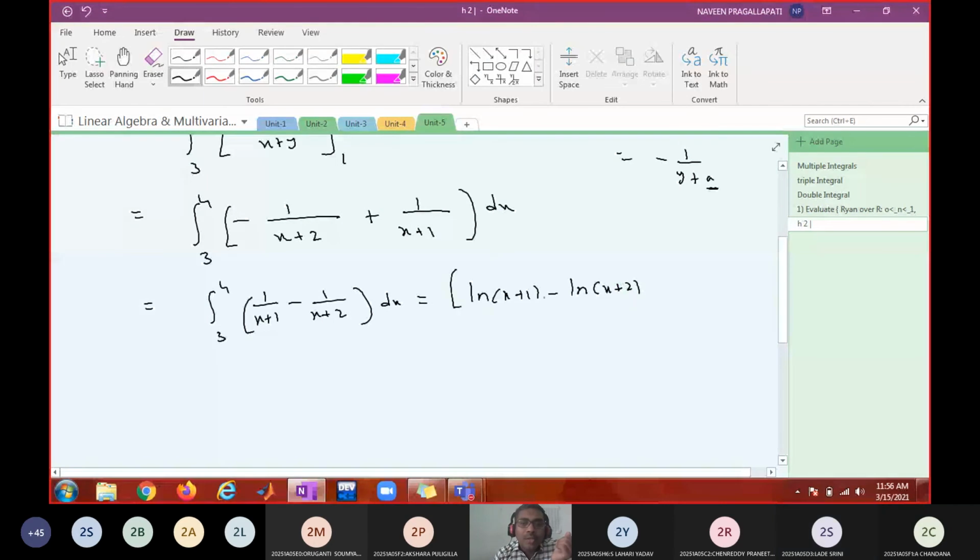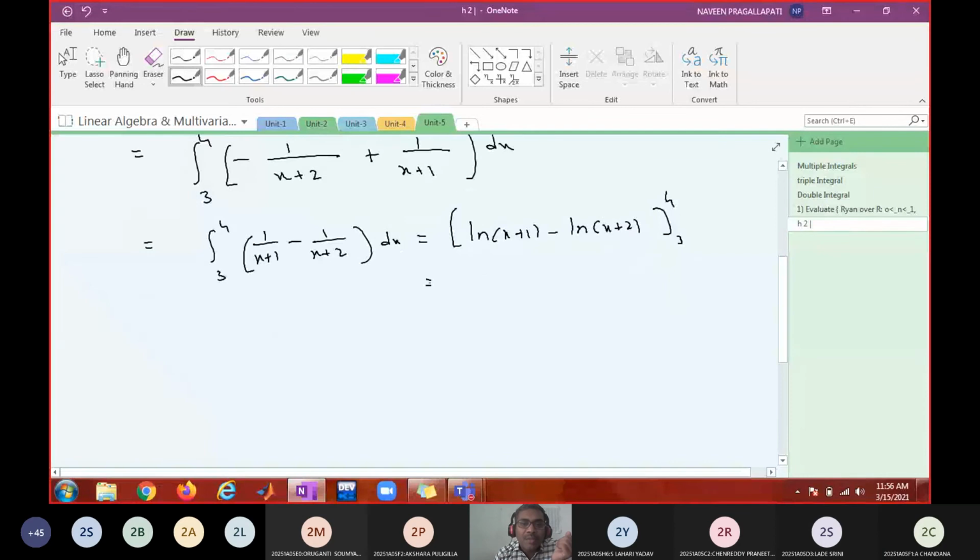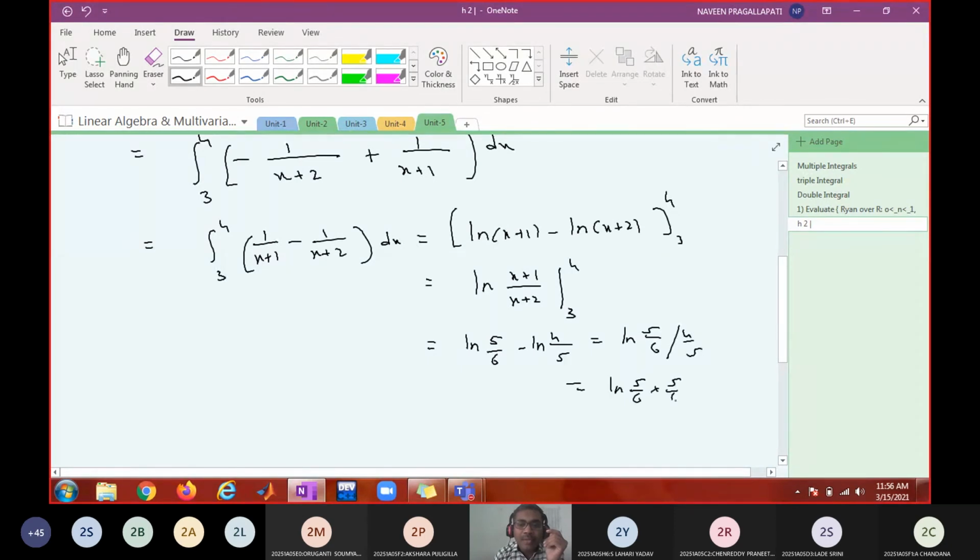The limits are 3 to 4. Okay, don't substitute now. Simplify the logarithms first. This is log of (x plus 1) by (x plus 2), the limits from 3 to 4. So this is log 5 by 6 minus log 4 by 5. Log a minus log b is log a by b. So log of 5 by 6 divided by 4 by 5, that means log of 5 by 6 into 5 by 4. This is log 25 by 24.